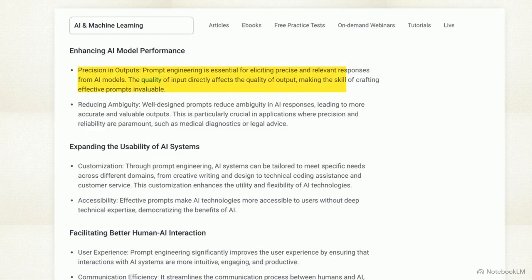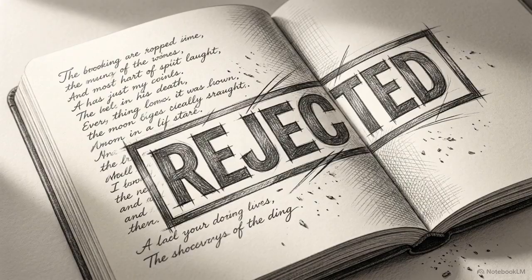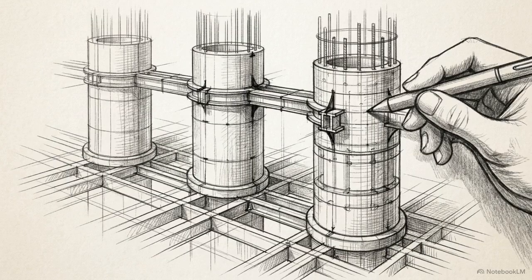Under Enhancing AI Model Performance, crafting precise inputs improves the AI's output and reduces ambiguity. For corporations, this saves computational resources. In high-stakes applications like medical diagnostics, minimizing hallucination ensures the tool remains reliable. Because of those high stakes, simply being a good writer is not enough to get hired in this field. You will need a specific technical foundation.